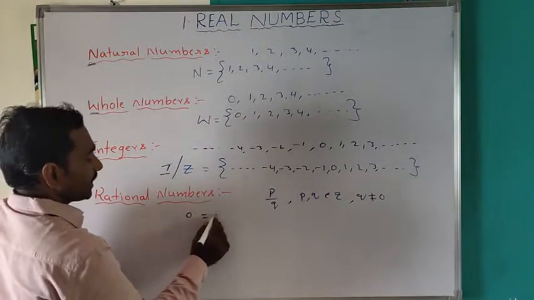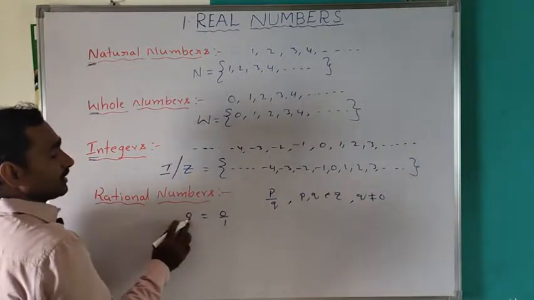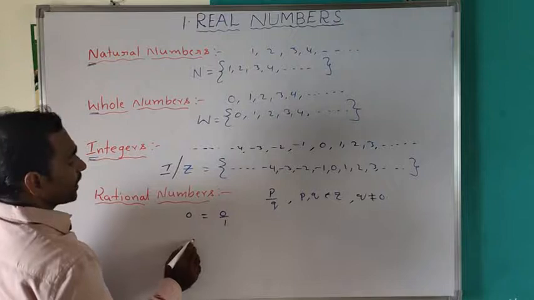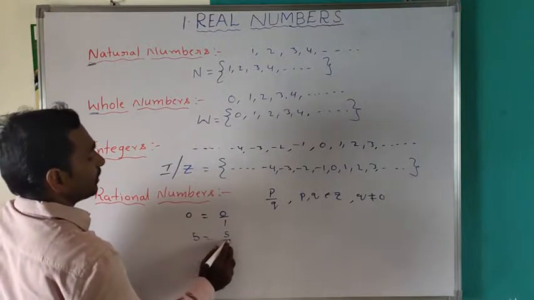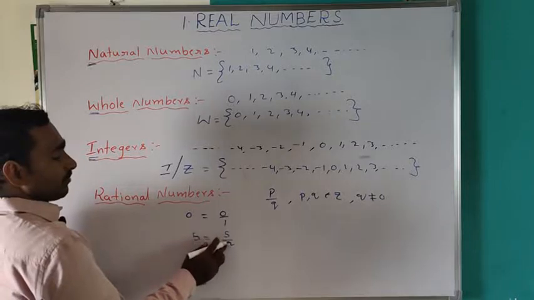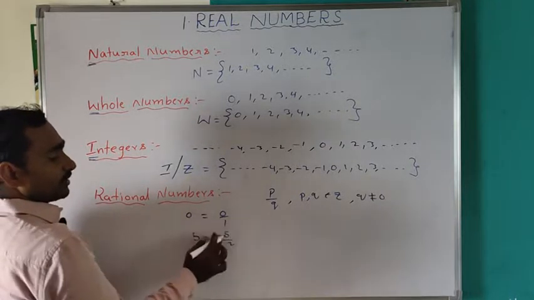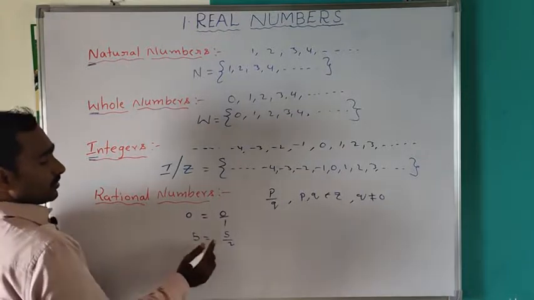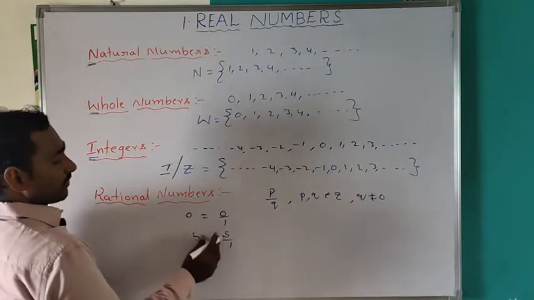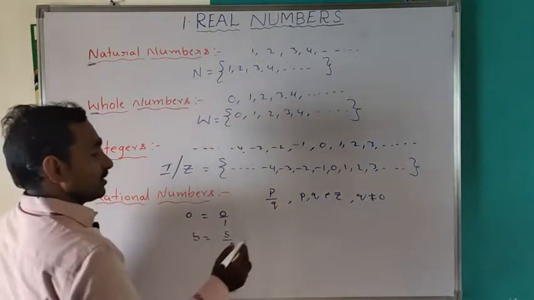0 can be written as 0 by 1, 0 by 2, 0 by 3. So 0 is a rational number. Suppose 5 can be written as 5 by 1, which is in the form of p by q, so 5 is a rational number.